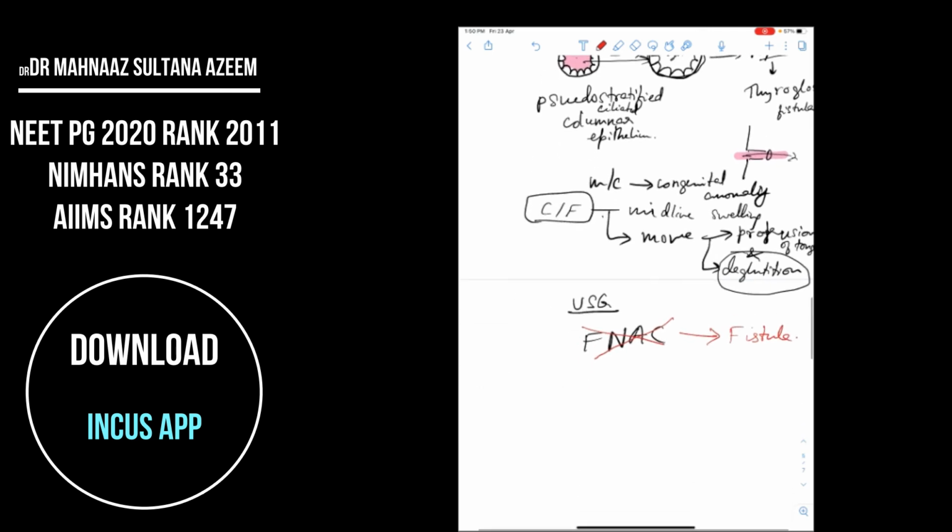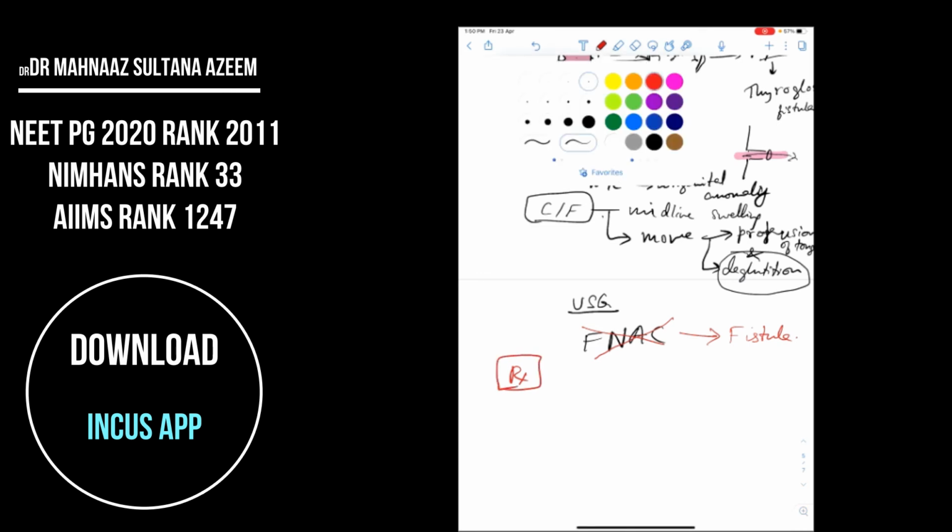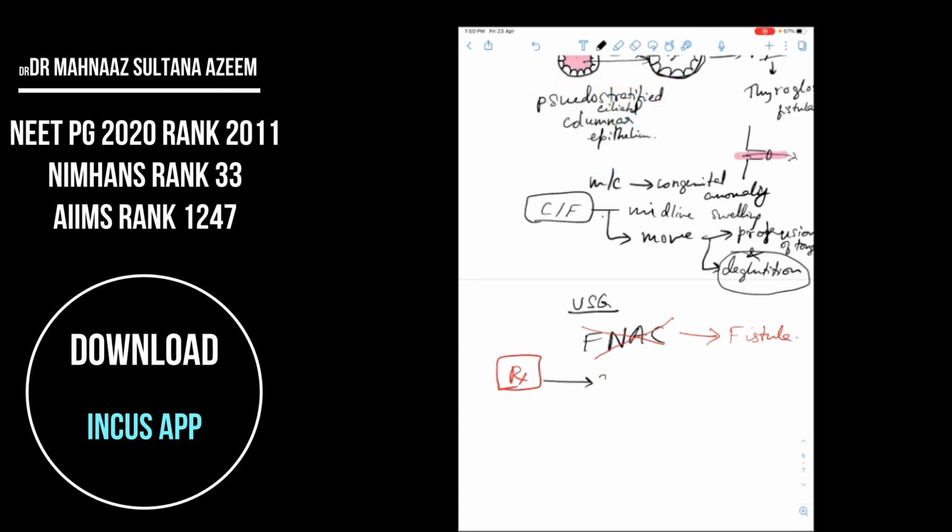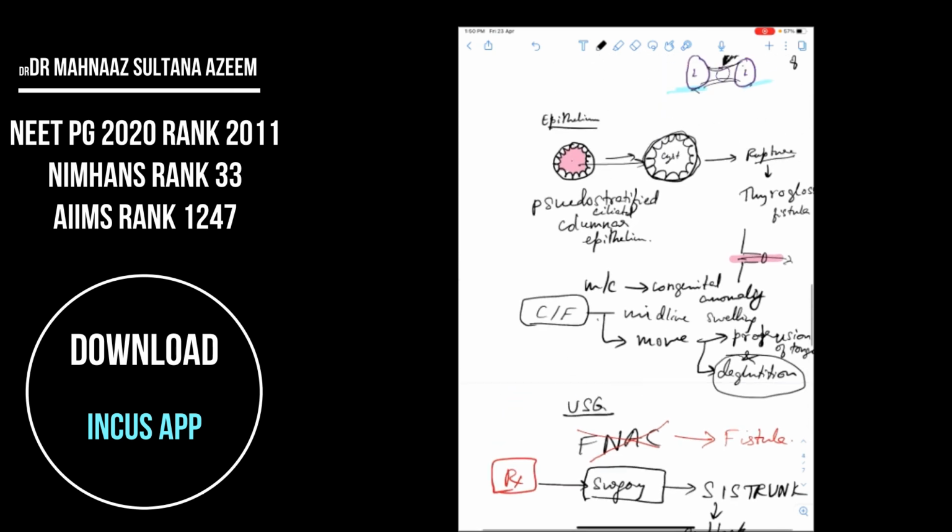What is the approach for treatment that you use here? The treatment you use is always surgery, and that's the treatment of choice, and you do a surgery called Sistrunk. Sistrunk surgery is basically the en bloc excision of the cyst along with the tract that it contains.